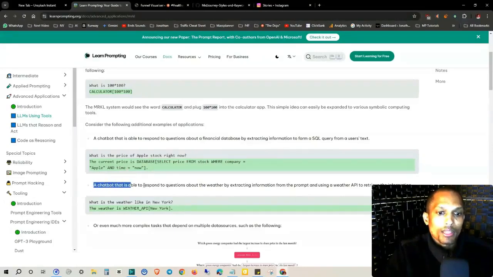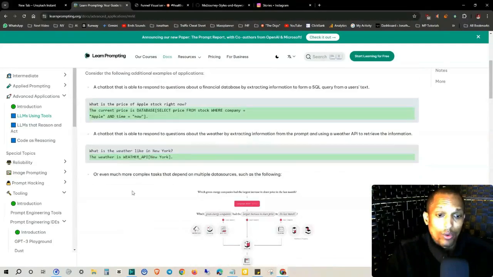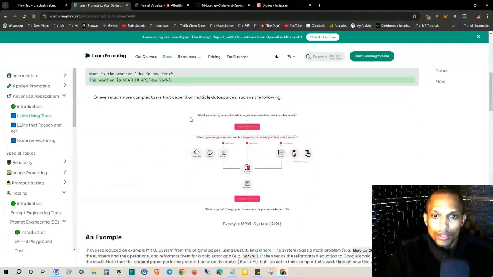A chatbot that is able to respond to questions about the weather by extracting information from the prompt and using a weather API to retrieve information, it'll look like this. What is the weather is weather API and then in brackets New York, or even much more complex tasks that depend on multiple data sources such as the following. Which green energy companies had the largest increase in share price in the last month?